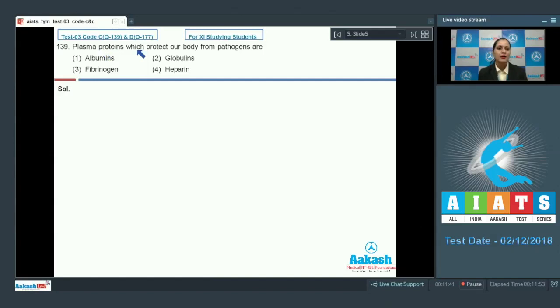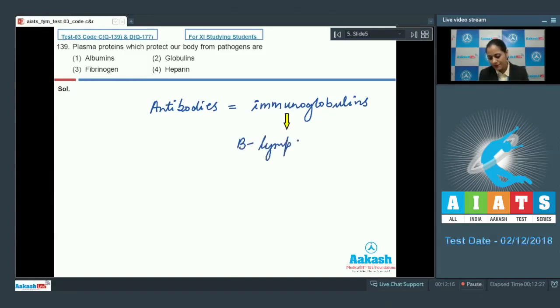Question number 139. Plasma proteins which protect our body from pathogens are, and we know that in our body we have antibodies which are immunoglobulins produced from the B lymphocytes, or you can say plasma cells, to protect our body from the invading pathogens. So the correct answer for this question is, as these antibodies are immunoglobulins, option number 2, that is globulins.